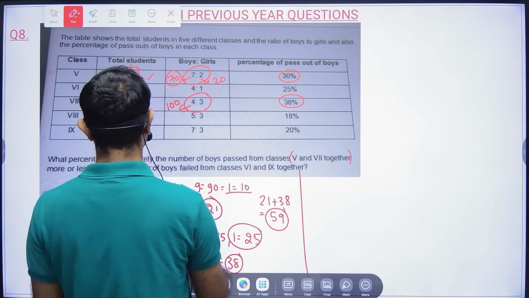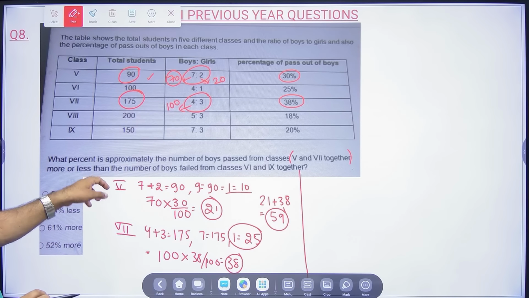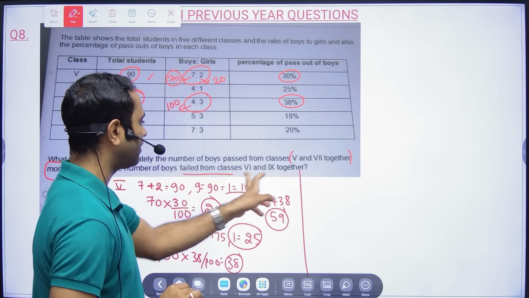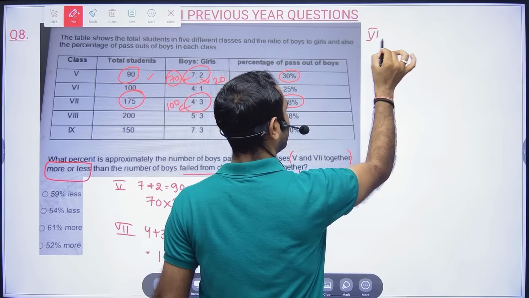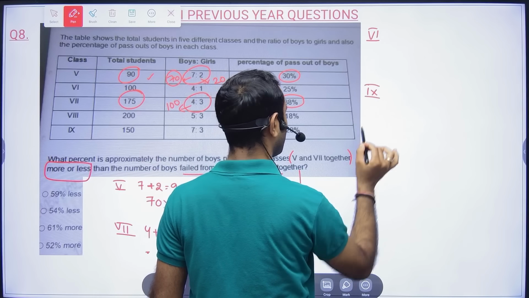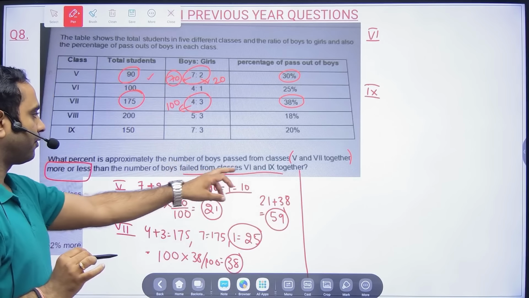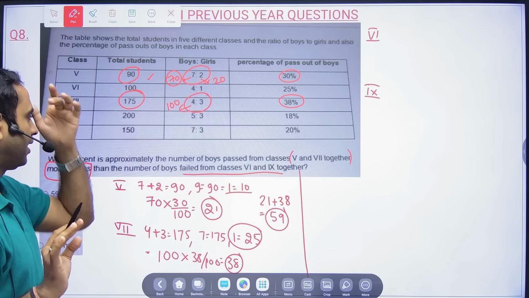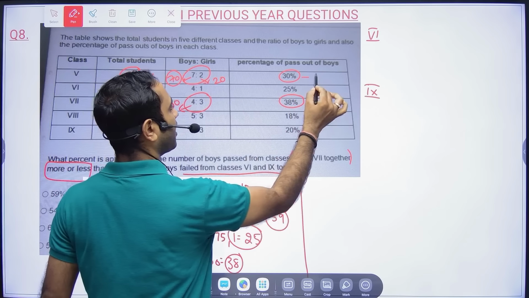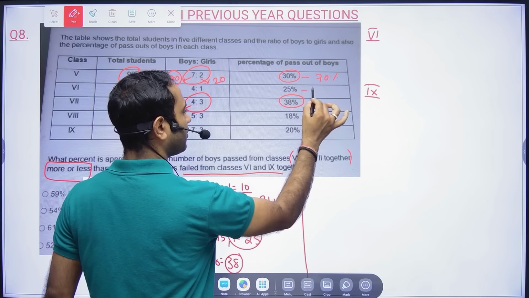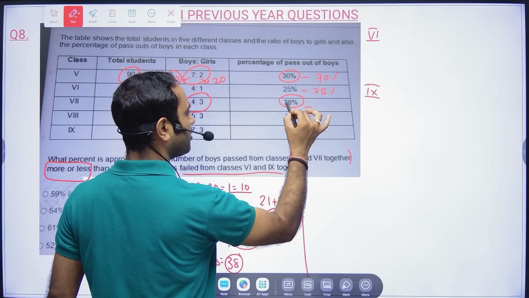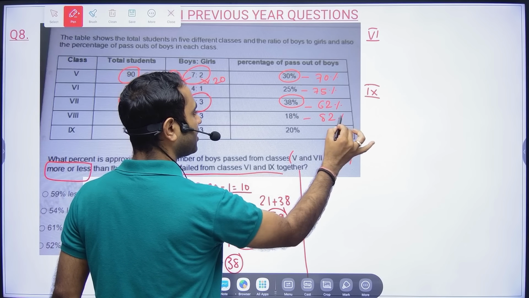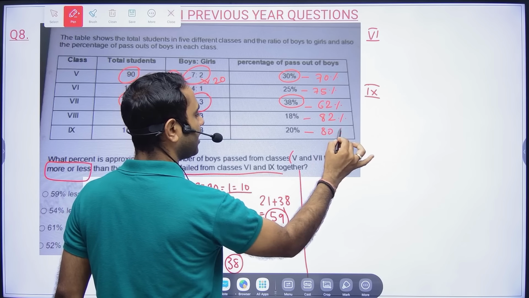Next they are telling us we will see more or less later, the number of boys failed from 6th and 9th. In 5th and 7th we found the number of boys who passed, but here it is failed. No problem. If 30% passed, then 70% failed. If 25% passed, then 75% failed. If 38% passed, then 62% failed. If 18% passed, then 82% failed. And here 80% failed.